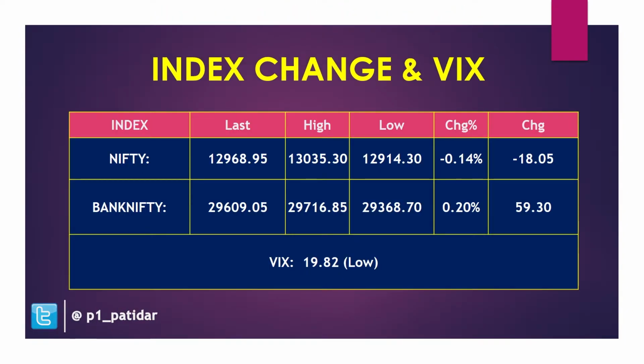If you see the index change and VIX, then you will be able to easily guess. The Nifty last traded price was 12,968, the high was 13,035 and the low was 12,914. The change was minus 0.14% and point wise it is minus 18.05. For Bank Nifty, it ended at 29,609, the high was 29,760 and the low was 29,368. Percentage wise it changed 0.2%, and in points it was 59.3.